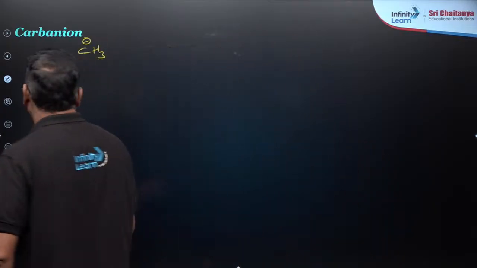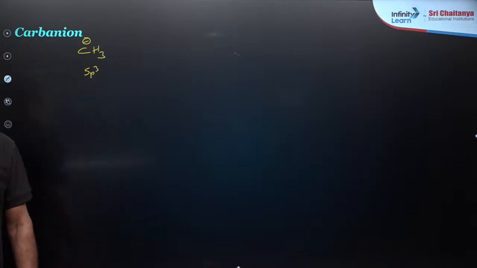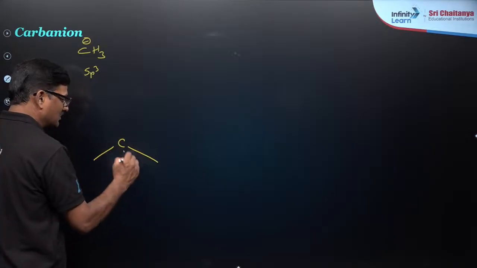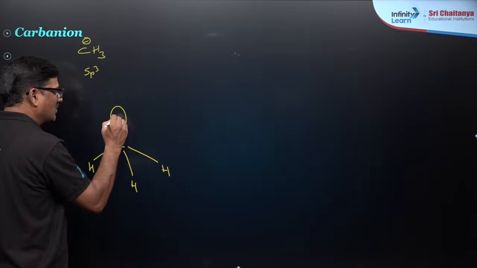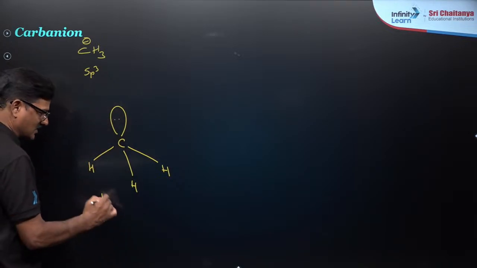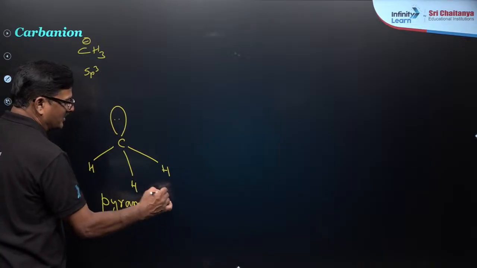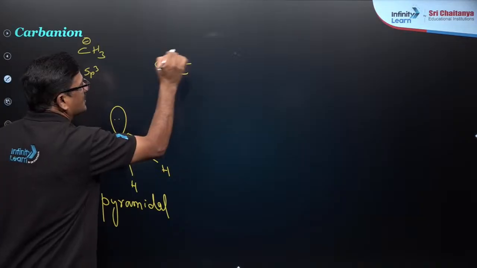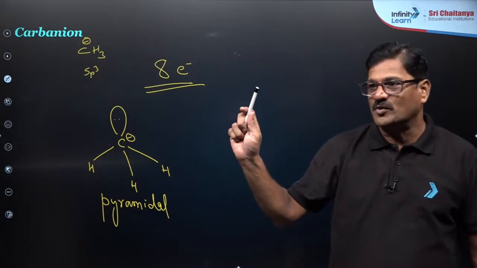And it is going to be sp3 hybridization. Carbon, hydrogen, hydrogen, hydrogen and a lone pair of electrons. This is pyramidal in geometry, and the carbon has 8 electrons, an octet configuration. So of course it is more stable than.